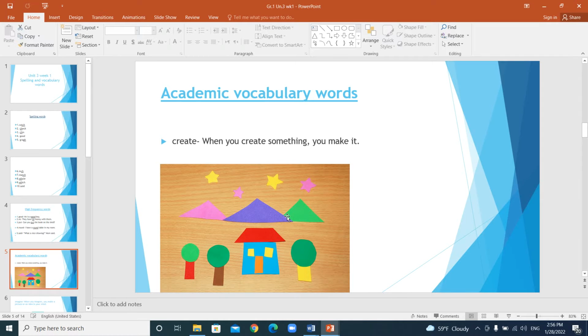So one of our academic vocabulary words is create. We said that the word create means to make something, right? So here, for example, we said I will create a picture using these shapes. So the word create means to make something, right? And so they are synonyms. The word create and make are synonyms. And the antonym, if you guys remember, it means the opposite, would be break or destroy.